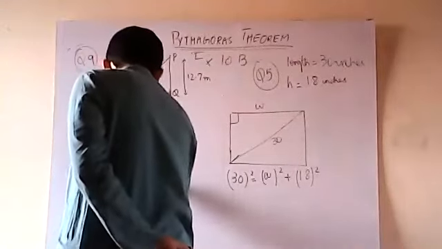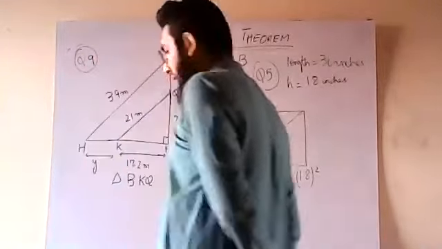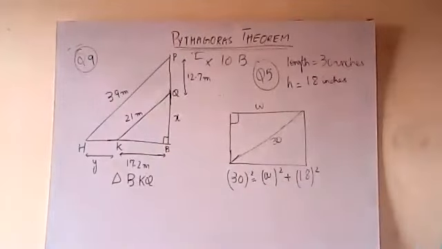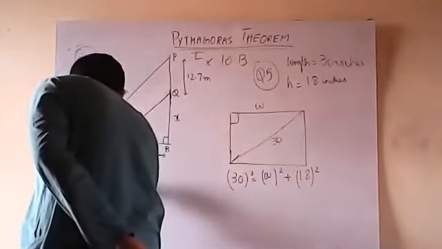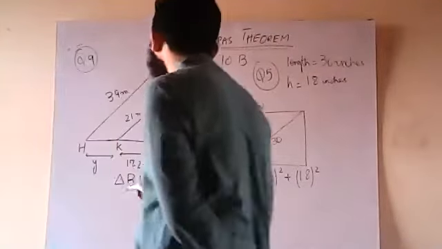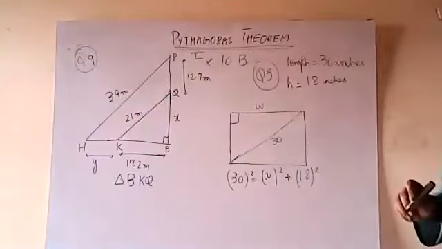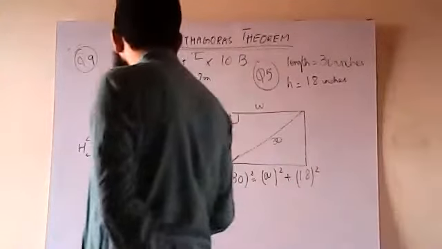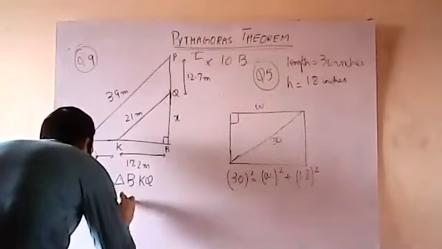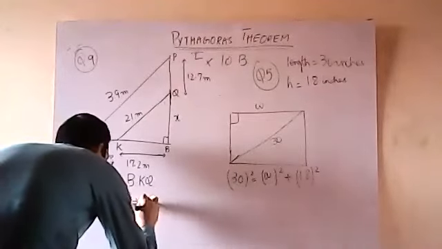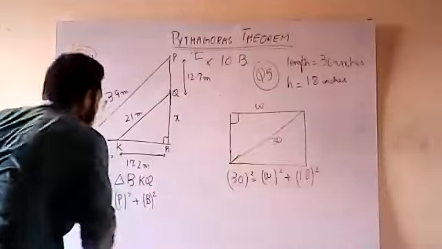Now, in triangle BKQ, I know that the hypotenuse square is equal to the perpendicular square plus the base square, right?